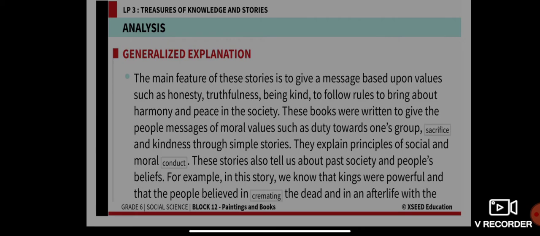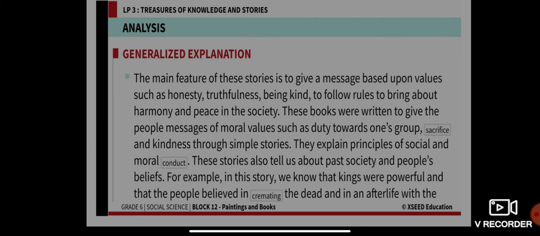They explain principles of social and moral conduct. From there itself, even the king of Varanasi came to know that he was responsible for the conduct, because of his nature, his selfishness, it led to the death of the monkey king.